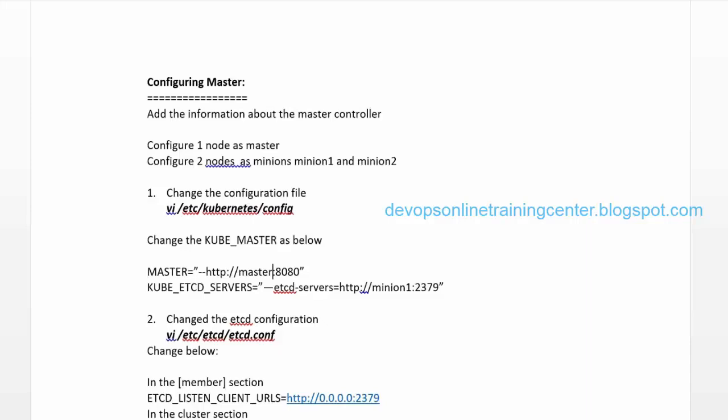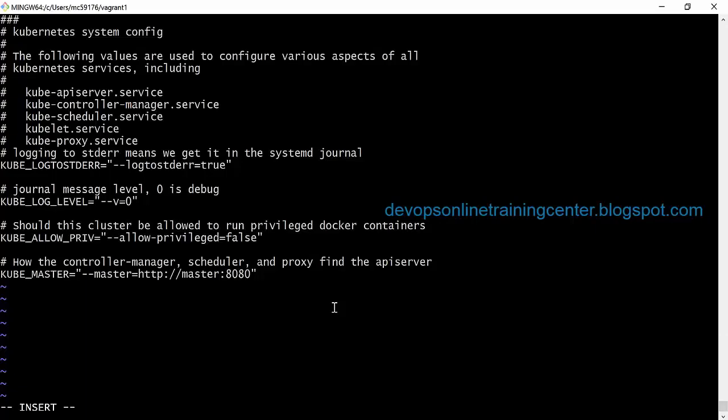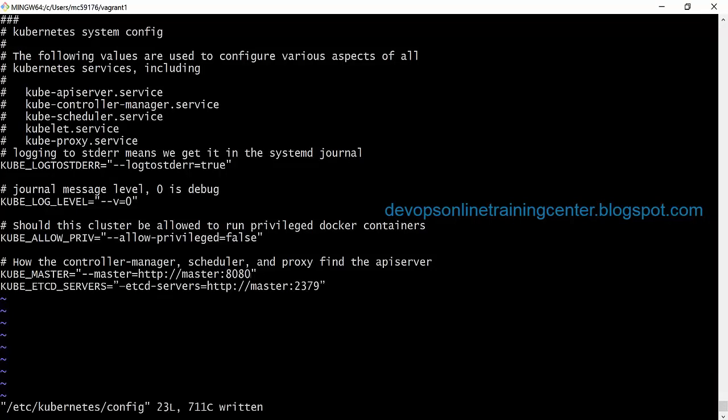Okay, master 8080, and we also need to add one more line, because it creates something called etcd server on the master. This is for the communication between the master and the minions. Okay, on the port 2379. By default it listens on the port 2379. Right, so we just added two configuration changes.